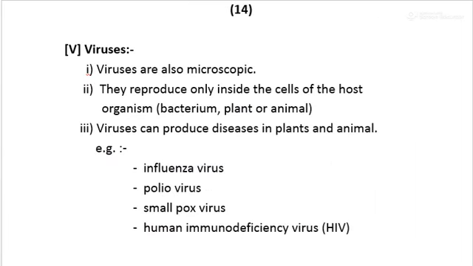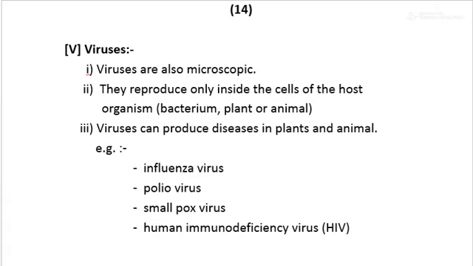The last group is viruses. Viruses are microscopic. We cannot see viruses with the help of a light microscope; we need an electron microscope to see them. They are very small. When they are outside the living body, they act as non-living substances.